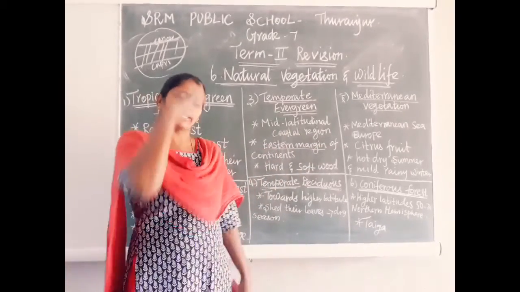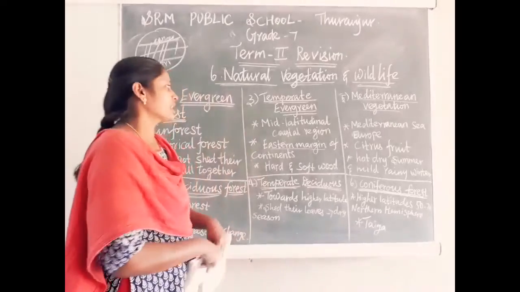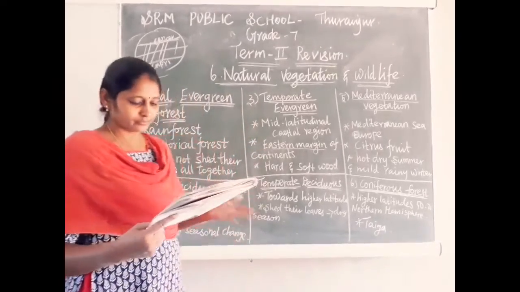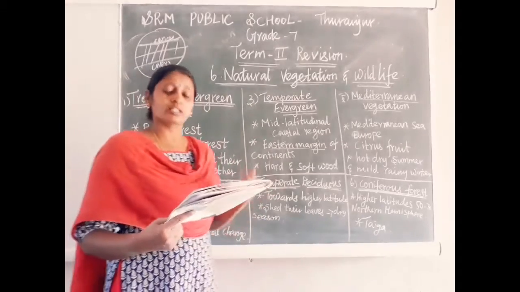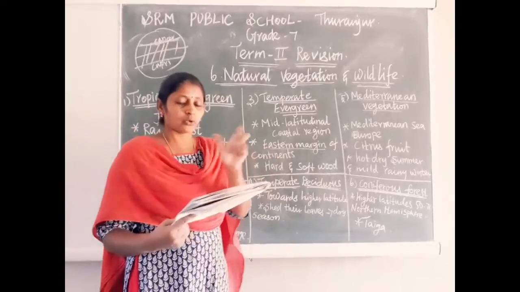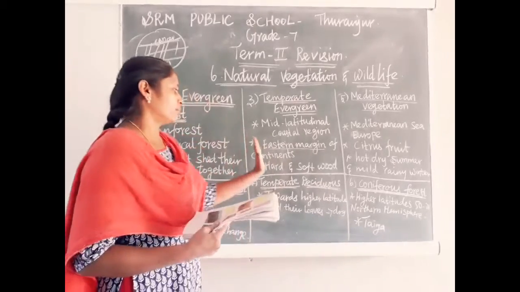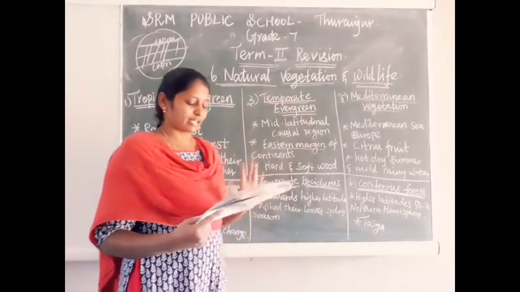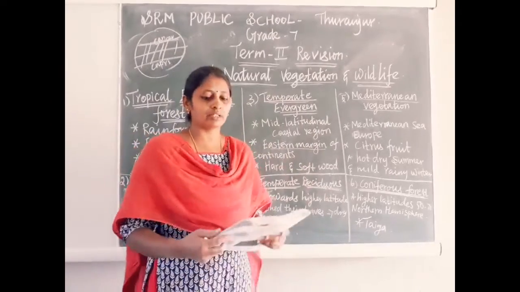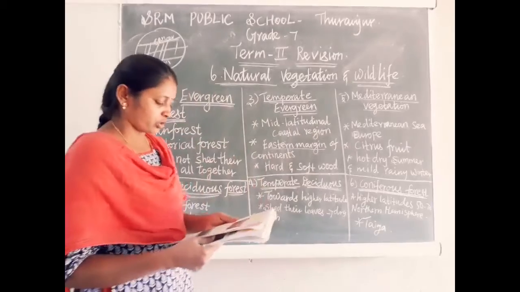In all continents, only on the eastern margin can we see this forest, for example in southeast USA, South China, southeast Brazil. Both hardwood trees and softwood trees can be found in this forest.